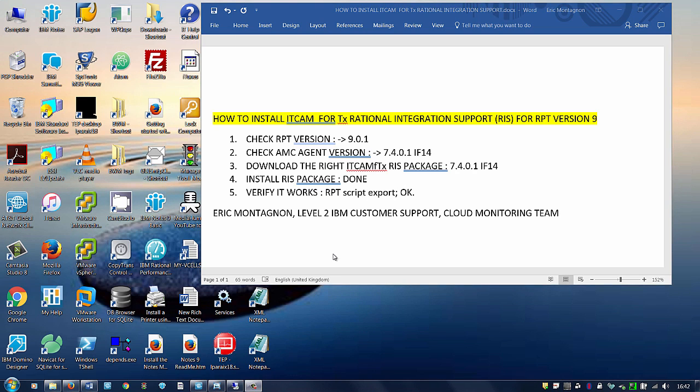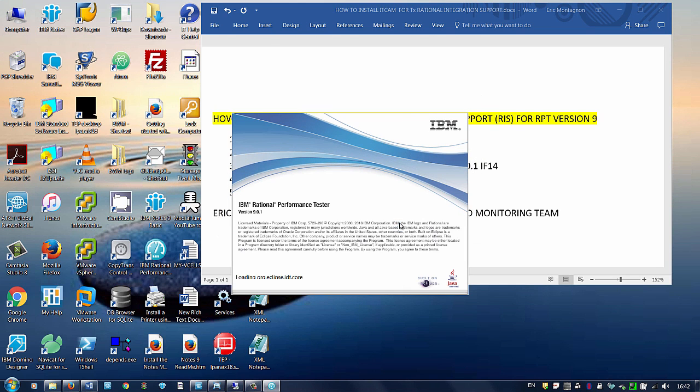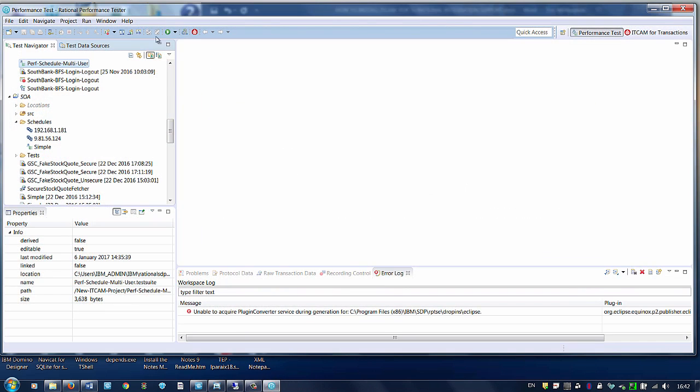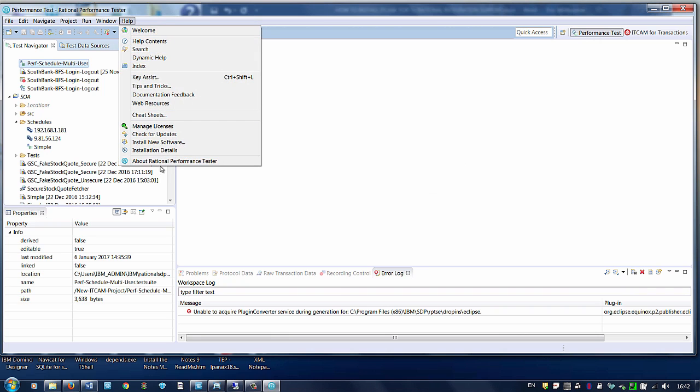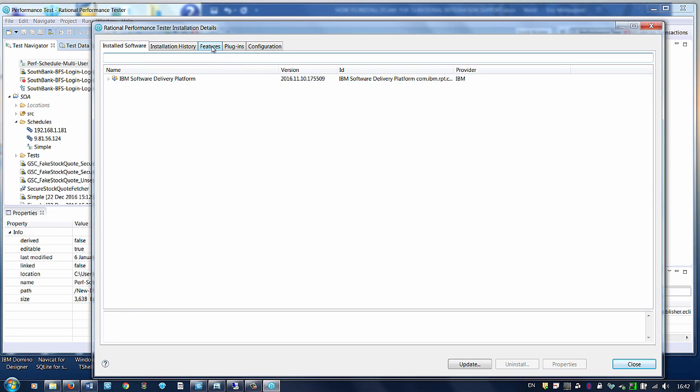Another way to check that the Rational Integration Support plugin was installed properly is to launch IBM Performance Tester Workbench and go to Help, About Rational Performance Tester, click on Installation Details, and then click on Features.